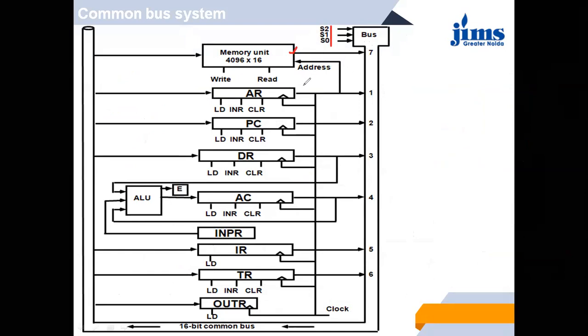At 1, it selects the address register. At 2, it selects the program counter. 3, data register. 4, accumulator. 5th, instruction register. And 6th, temporary register.